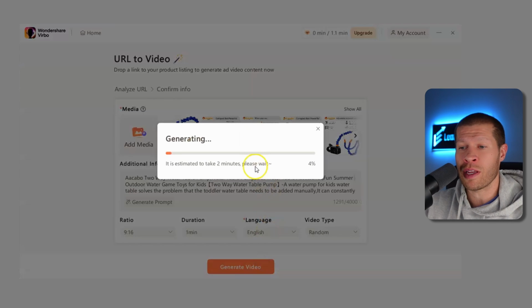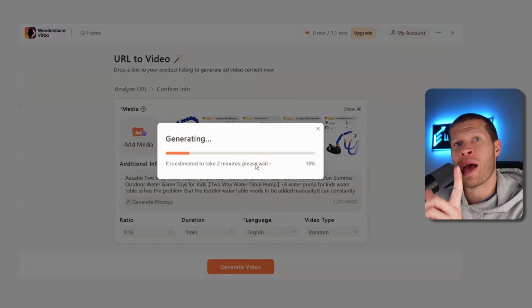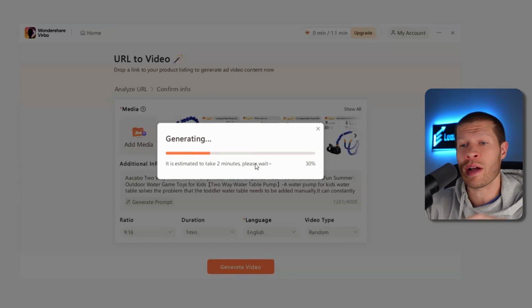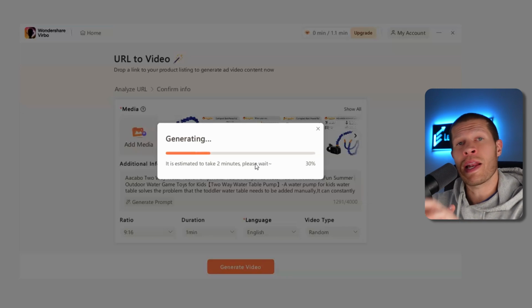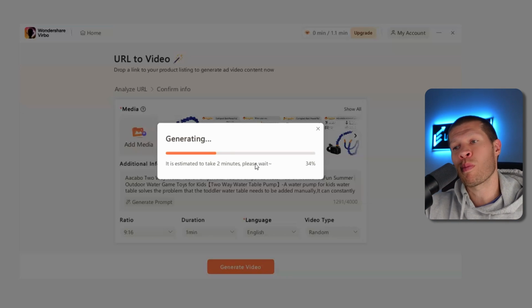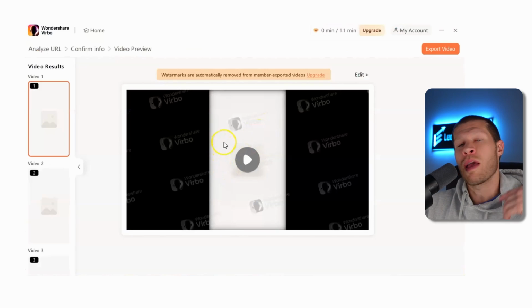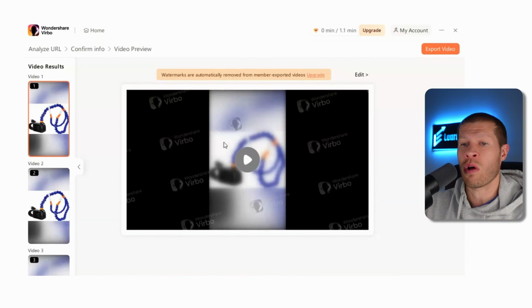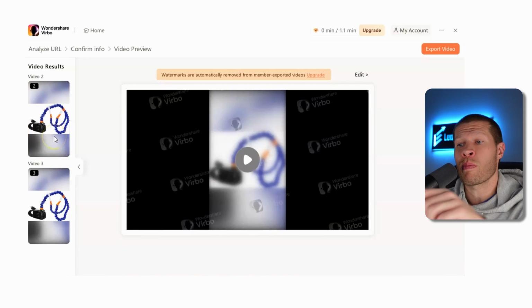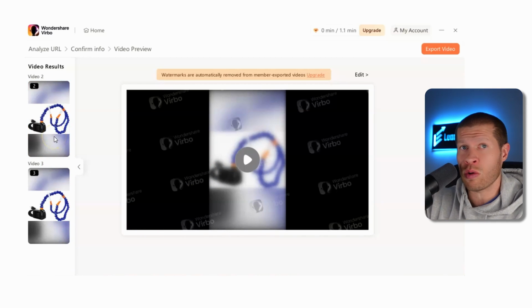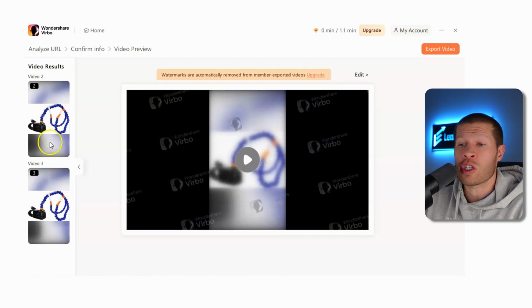Then you just click generate video, give it a little bit of time, and it will come back with a video of this actual product based on an AI script that it wrote and an AI voiceover that it generated based on that script, based off the actual product in the URL that you gave it, right? So see, it pulled all the listing images there, it pulled all the listing description and everything along those lines, and then it went through and it generated a video for you. You can actually put an avatar in the corner or below, just like you could with any other software. You could just show the product, which is the one that I typically always go with as well.